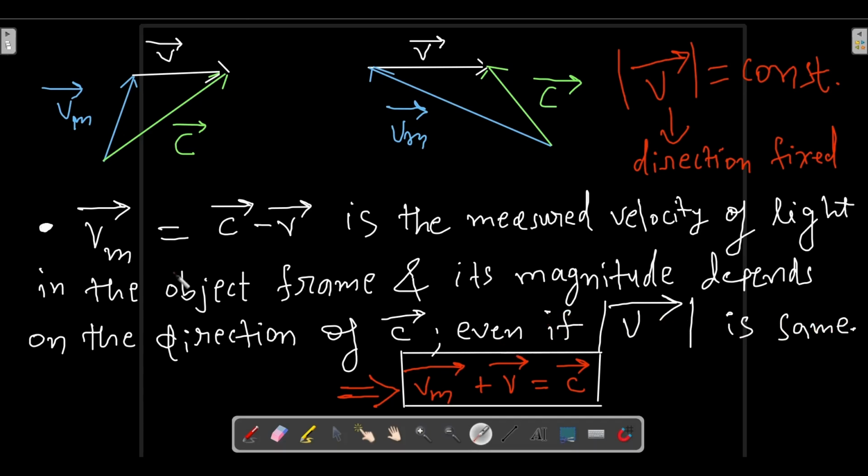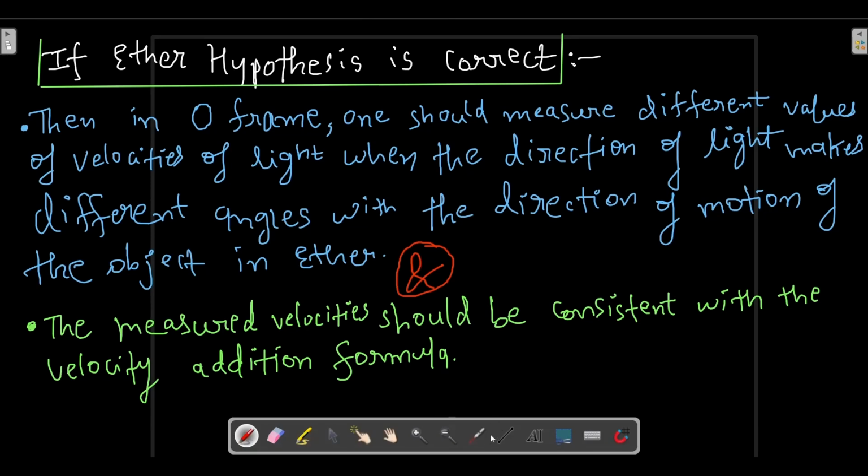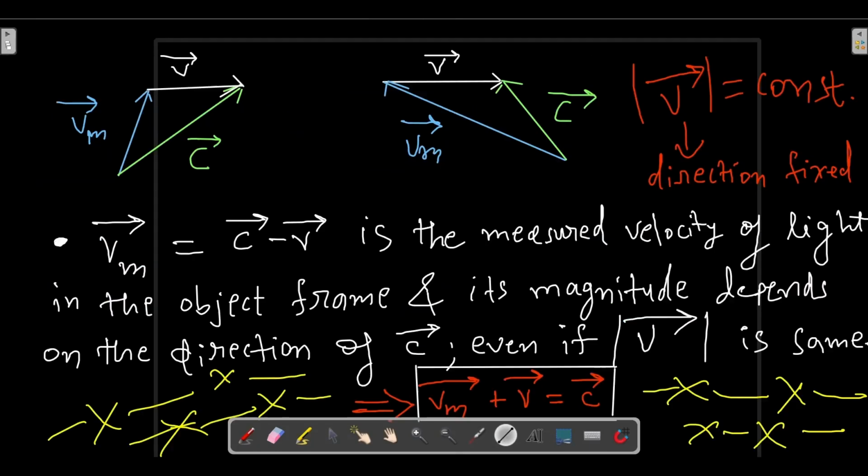Now from this expression we can certainly write Vm vector plus v vector is equal to c vector. We can certainly write this particular thing from here. Okay. If the ether hypothesis is correct, then what will happen? Then in the O frame, have a look over here, what is the O frame?